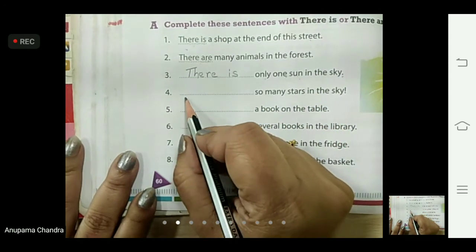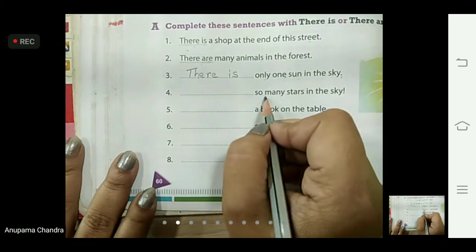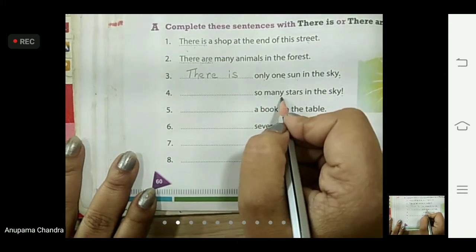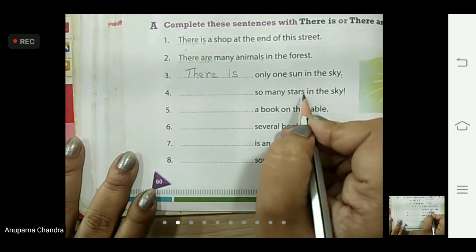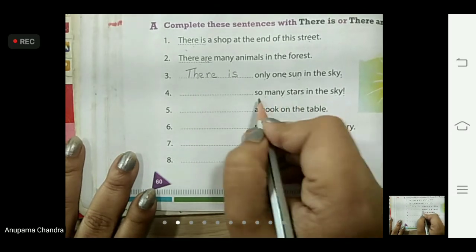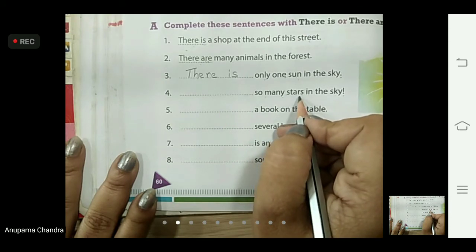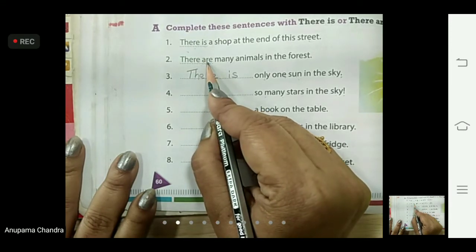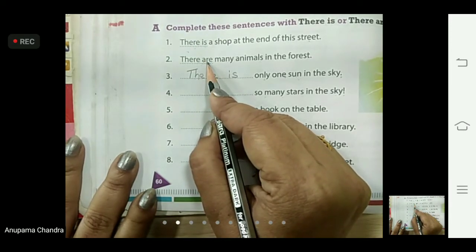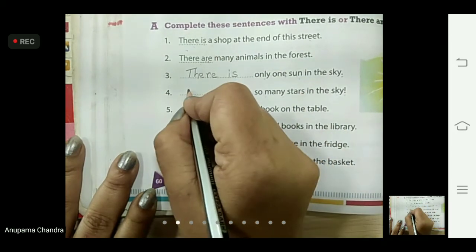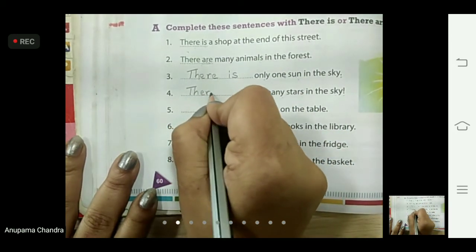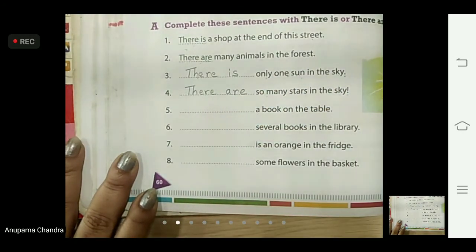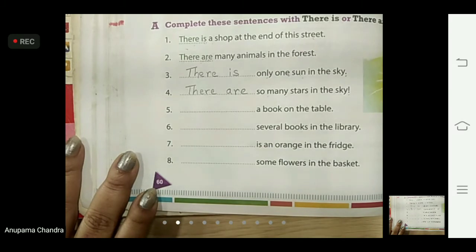Okay. Now come to the next one. Dash so many stars in the sky. So many means more than one. Stars, S again means more than one. So we are talking about more than one star. So what are we going to write here? There, A-R-E, because we are using there are for more than one thing. So we'll start with T-H-E-R-E there, A-R-E. There are so many stars in the sky.